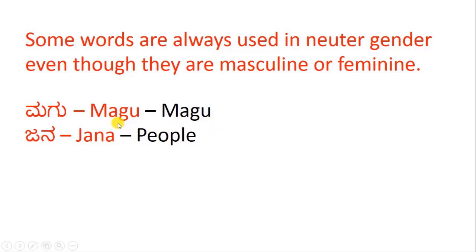Magu comes under the classification of neuter gender. Jana is people. Once again, it can be masculine or feminine or a mix of both, but it is classified under neuter gender.